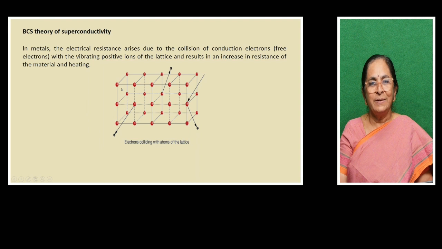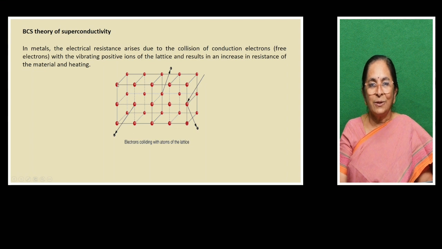So metal is a solid crystal structure in which the atoms or ions or molecules are regularly arranged, and that arrangement is repeated in all three dimensions, along the x, y and z axes. This is what is called a crystal lattice.